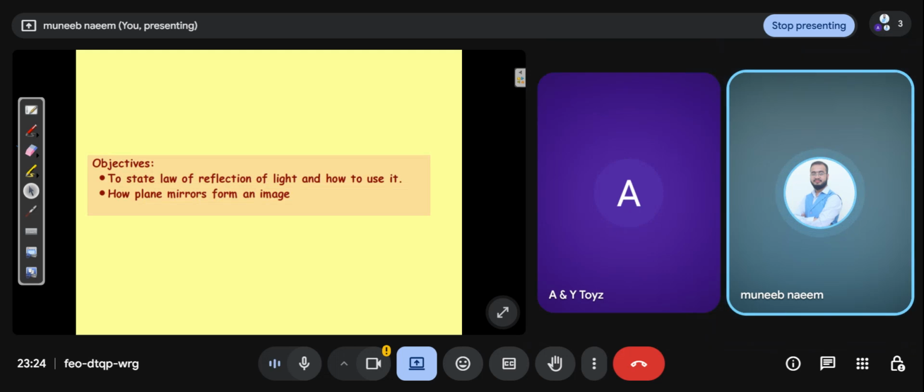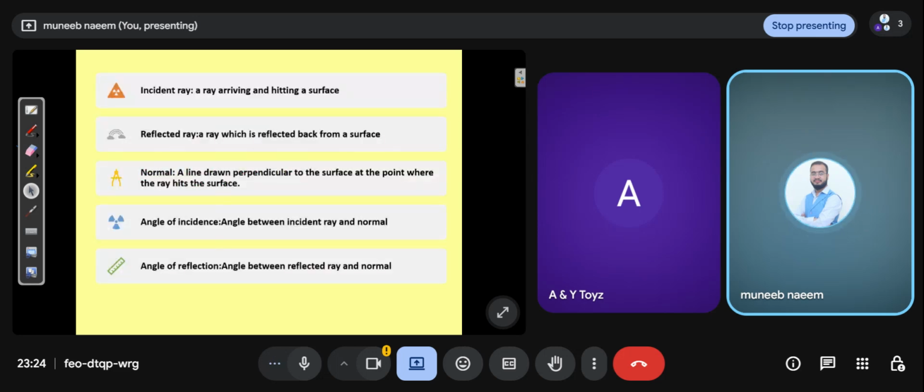Here is the objective: we state the law of reflection of light and how to use it, and explain mirror formation and image. First, understand these terms: incident ray, reflected ray, normal, angle of incidence, angle of reflection. The first term is incident ray.